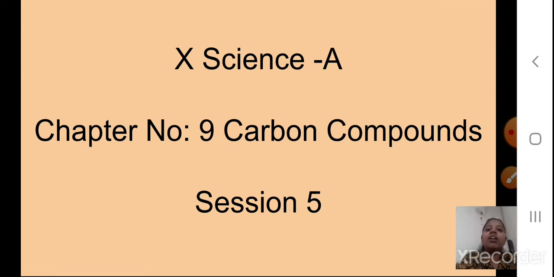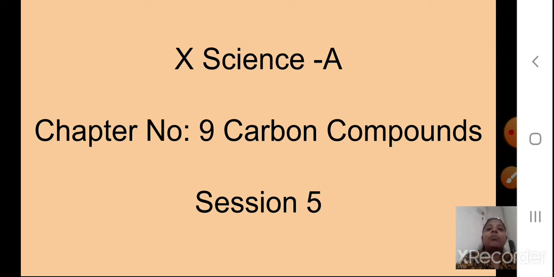Just for a recap, what we studied in the last presentation was about alkanes, alkenes and alkynes, three different types of hydrocarbons depending upon the double bonds and triple bonds. In alkanes you have single bonds. We also studied the ring structures of carbon, and you have seen the branched structures and the straight chain. Like this we can divide the carbon compounds, so different types of carbon compounds you can get depending upon this linkage.